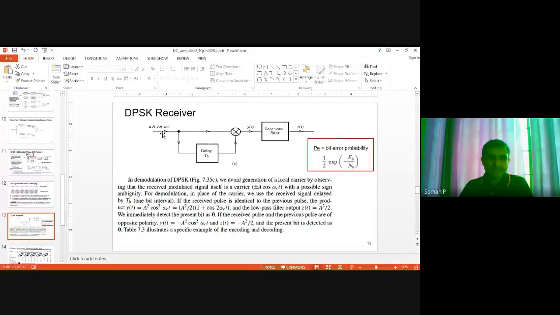So we are correlating the input signal, which also has some noise, with the previous waveform that we have received, which also has noise. So you have noise in both the inputs to the correlator in the DPSK. But in case of a BPSK, noise is only in the input signal, not in the carrier signal. So obviously the error performance of the DPSK receiver will be poorer than the BPSK, because there is noise in both the inputs of the correlator. That is the intuitive explanation.